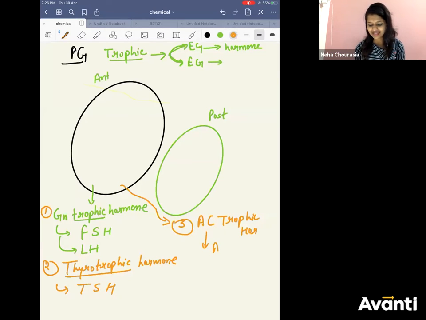It is nothing but ACTH, adrenocorticotrophic hormone, right? It will act on the adrenal gland, and the adrenal gland will secrete corticoid hormones. 3 corticoid hormones we saw: gluco, mineralo, sex corticoids.